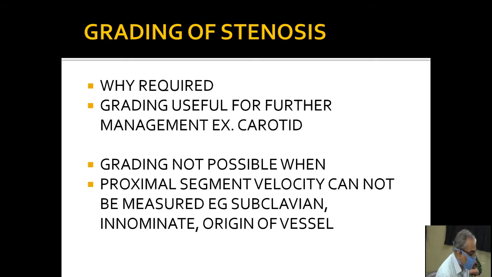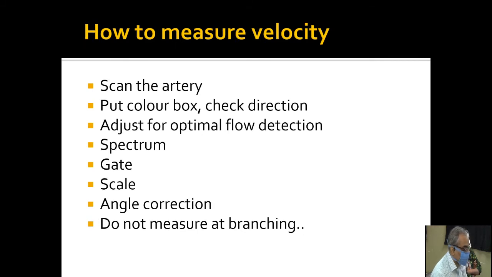But for example, in femoral arteries or popliteal arteries or tibial arteries, you can always see the proximal part, and then we can compare the peak systolic velocity before and after, so that there is a proper grading of the percentage of stenosis.